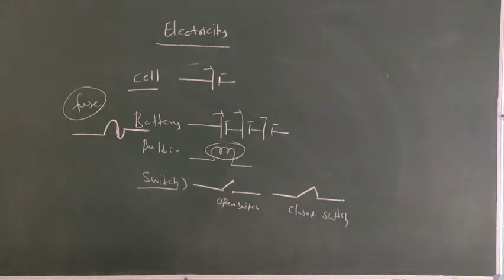Okay, next, MCB means miniature circuit breaker. These days a miniature circuit breaker is increasingly being used in place of a fuse. Instead of a fuse we are using an MCB. The advantage of a miniature circuit breaker is that it can be reset automatically to restore the normal operation.